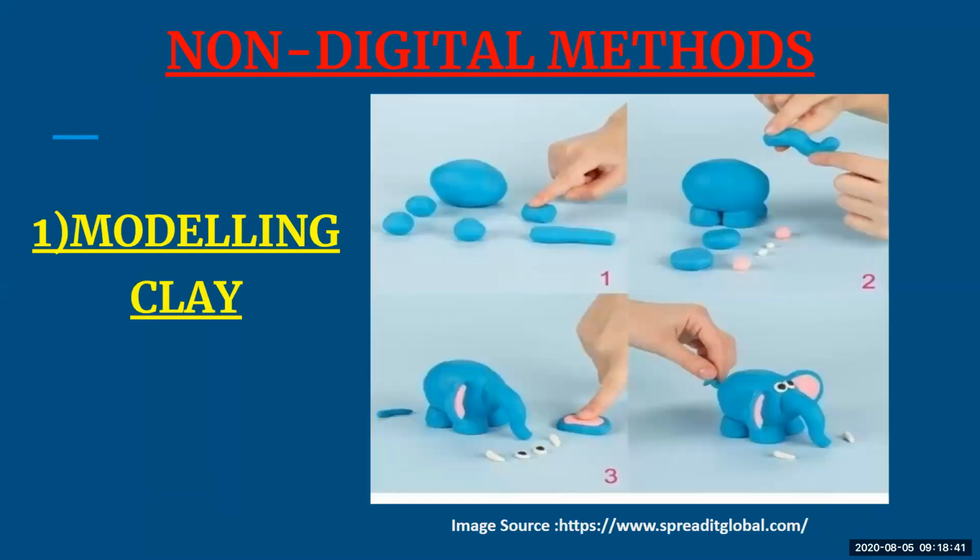Next is very much important, that is your non-digital methods. When we are designing, we need to have a physical design available with us. To make the physical design, there are many options which are available. Here, the non-digital methods will not help you to have the physical designs of your IoT. But whenever you want to make any physical design, like we used to in school days, or in childhood, we used to draw the physical design with different materials, like your clays, your Lego kit. So these were all there.